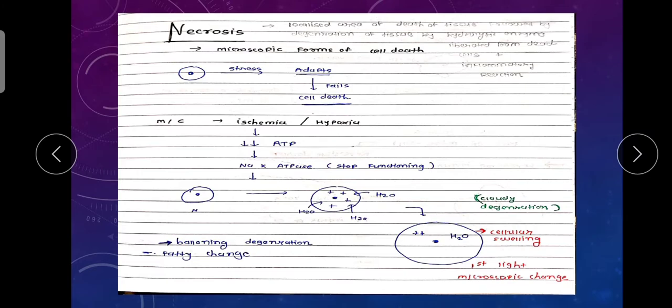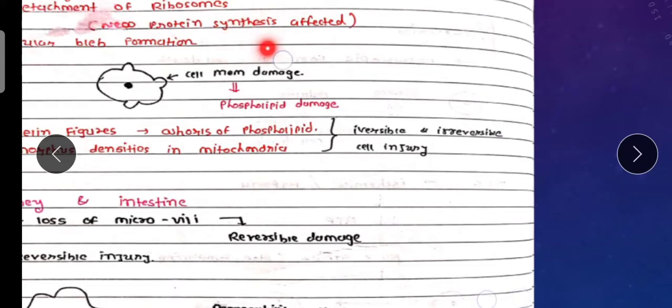Okay, so it drags water from the surroundings, and the increase in cell size is known as cellular swelling or cloudy degeneration. The first biochemical change that happens in necrosis is the loss of ATP, and the first microscopic change that occurs in a cell is cloudy swelling, ballooning degeneration, or the fatty change. Okay, ballooning degeneration, cellular swelling is the first microscopic change, and the first biochemical change is the loss of ATP.